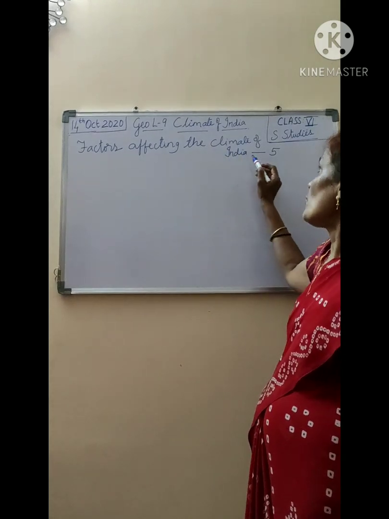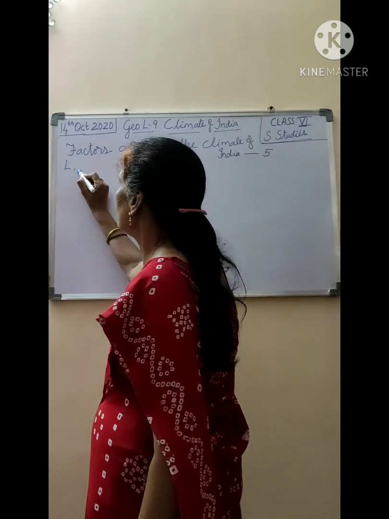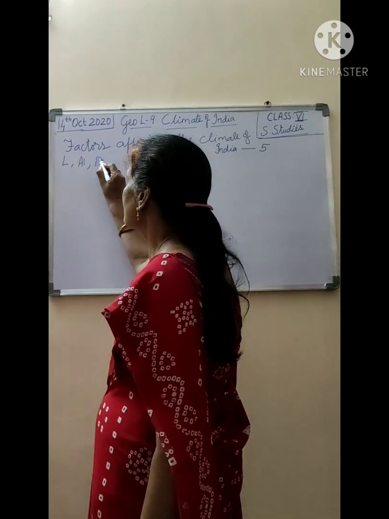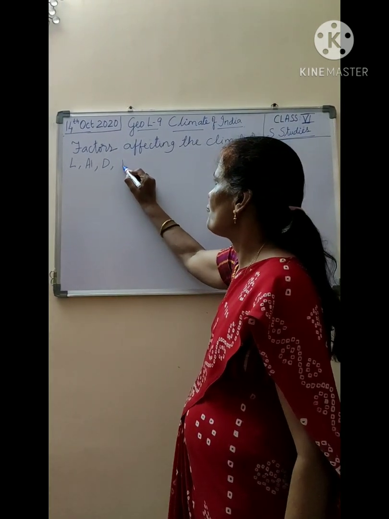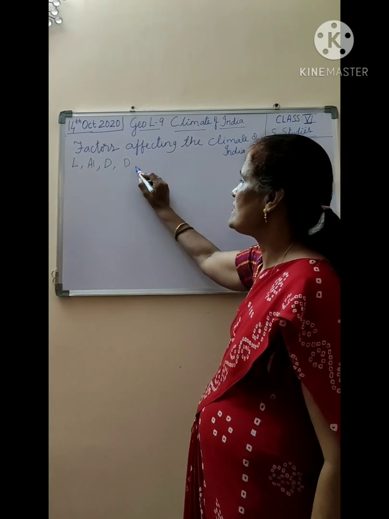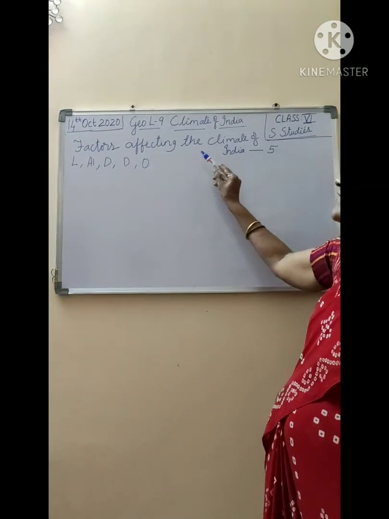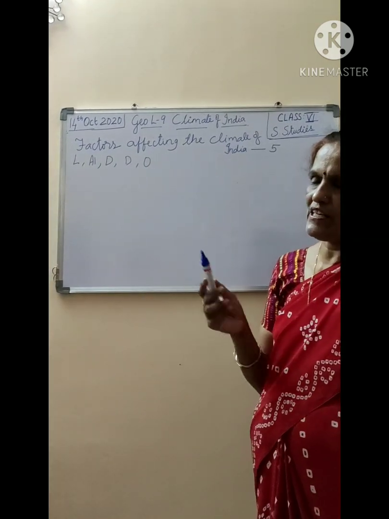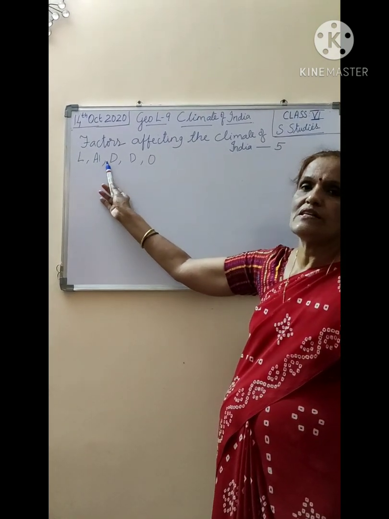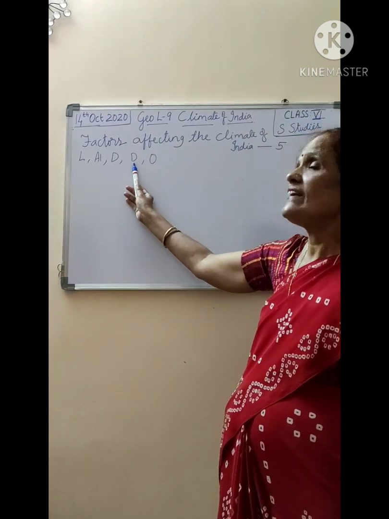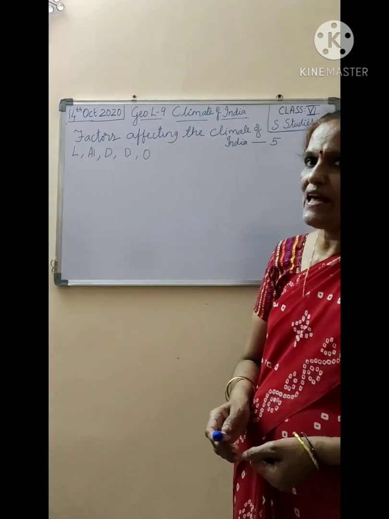There are 5 factors: latitude, altitude, distance from the sea, direction of prevailing winds, and ocean currents. We studied them in the previous class. These are the 5 factors which influence the climate of India.